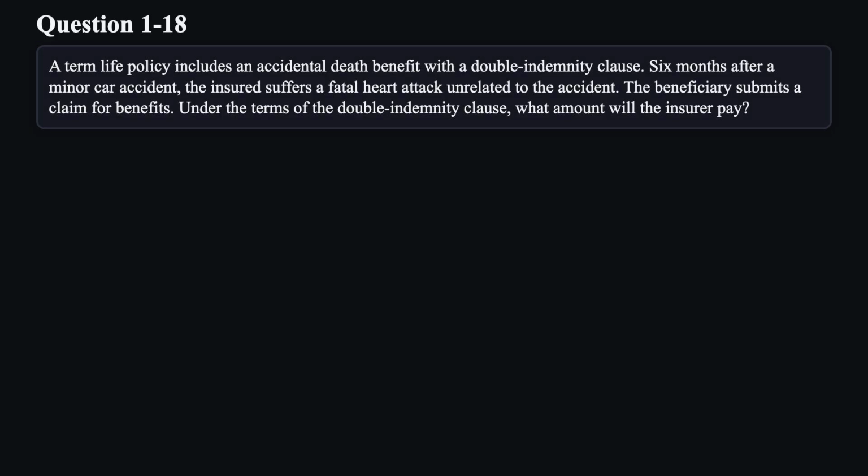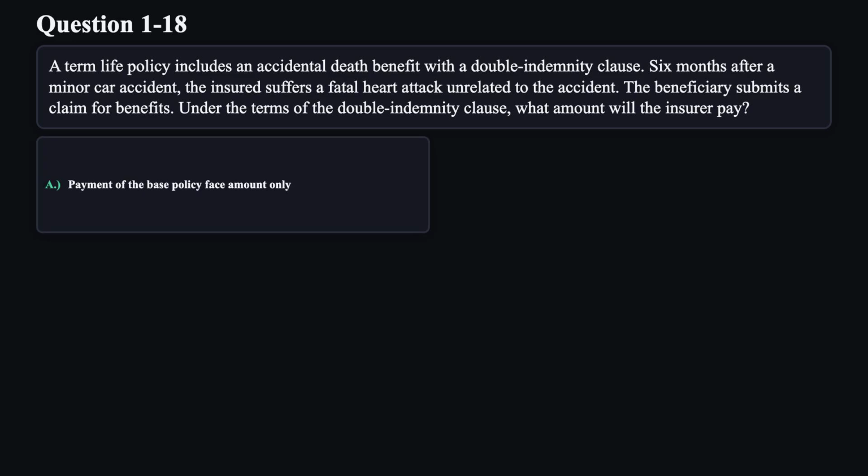Question 18. A term life policy includes an accidental death benefit with a double indemnity clause. 6 months after a minor car accident, the insured suffers a fatal heart attack unrelated to the accident. The beneficiary submits a claim for benefits. Under the terms of the double indemnity clause, what amount will the insurer pay?